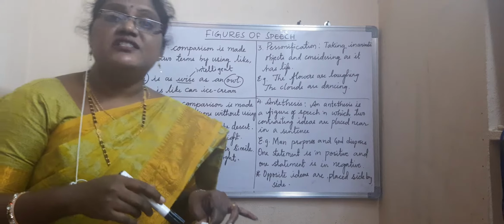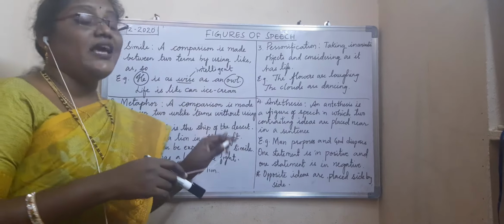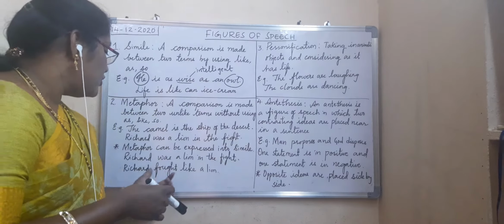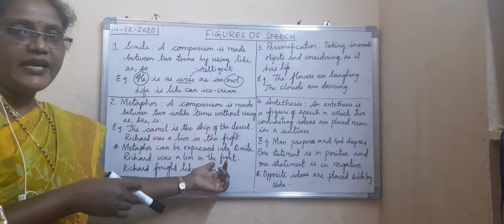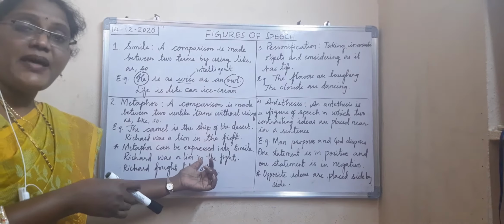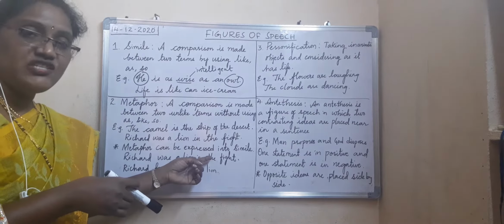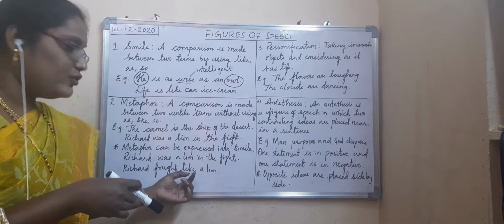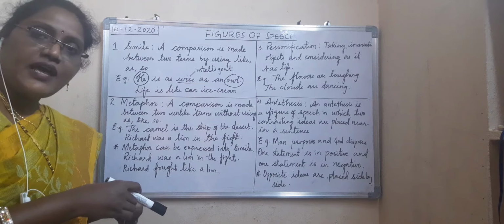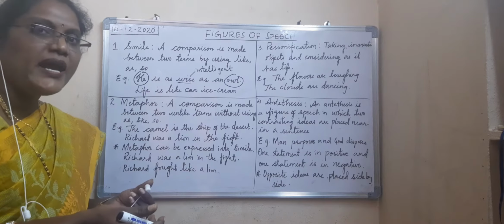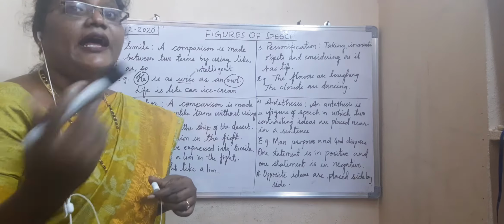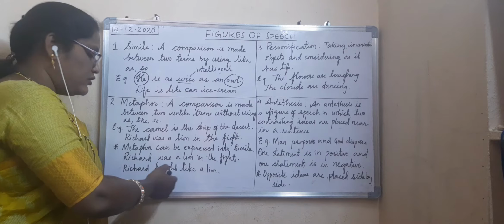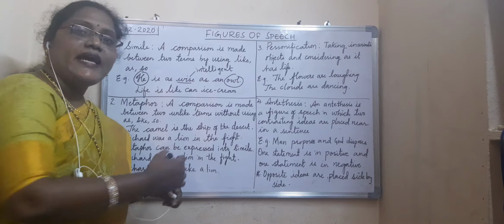Now you have to remember one point: metaphor can be expressed as simile. Metaphor can be changed into simile. Here, Richard was a lion in the fight. Already the comparison was made, but without using as, like and so. So how can we change this metaphor into simile? Richard fought like a lion. The same sentence can be expressed as a simile.